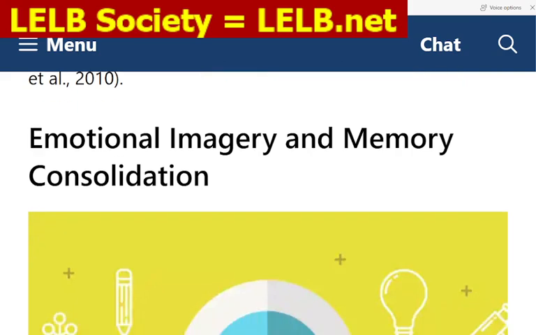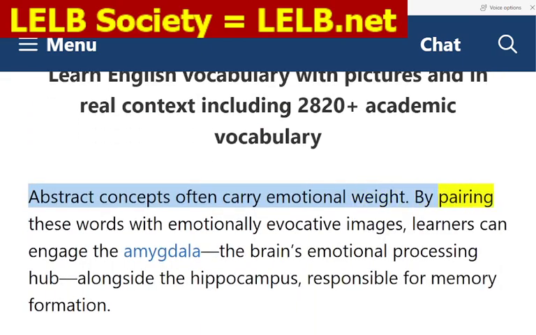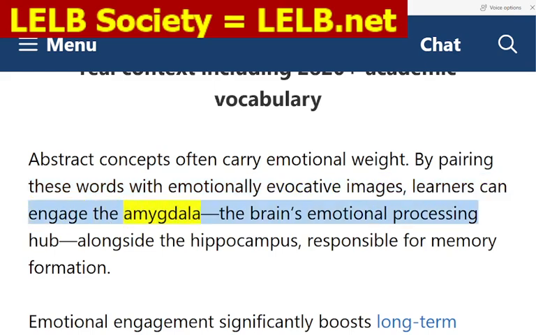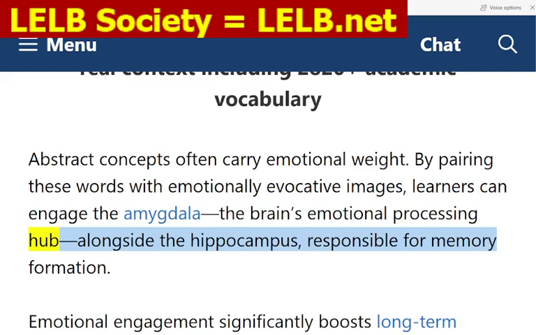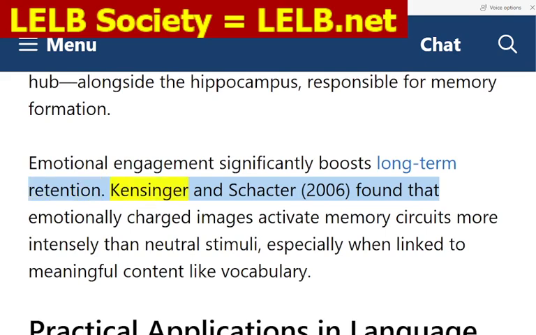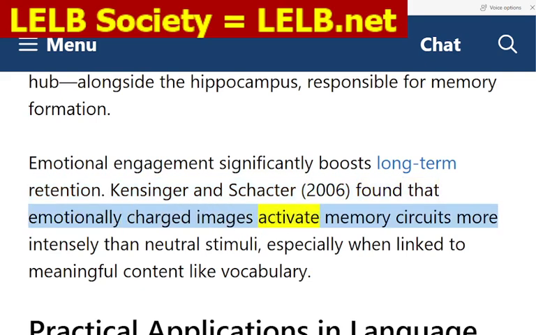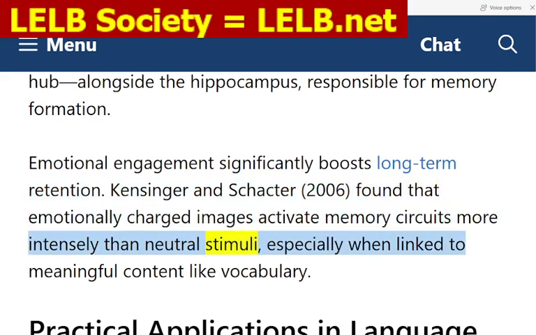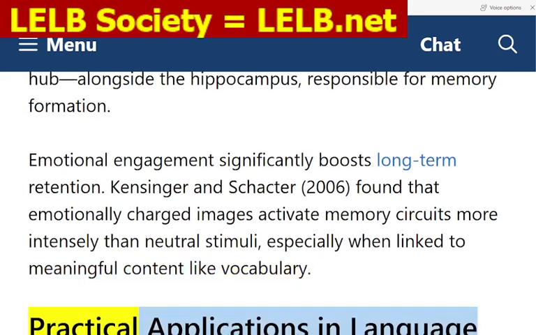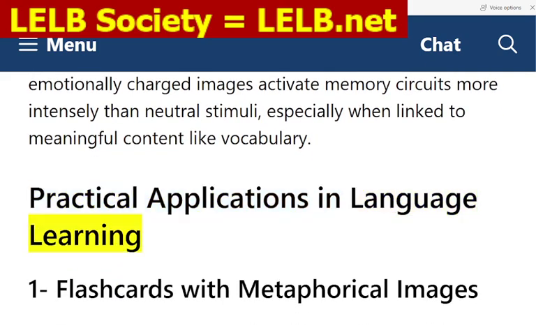Abstract concepts often carry emotional weight. By pairing these words with emotionally evocative images, learners can engage the amygdala, the brain's emotional processing hub, alongside the hippocampus, responsible for memory formation. Emotional engagement significantly boosts long-term retention. Kensinger and Schacter, 2006, found that emotionally charged images activate memory circuits more intensely than neutral stimuli, especially when linked to meaningful content like vocabulary. Practical applications in language learning.